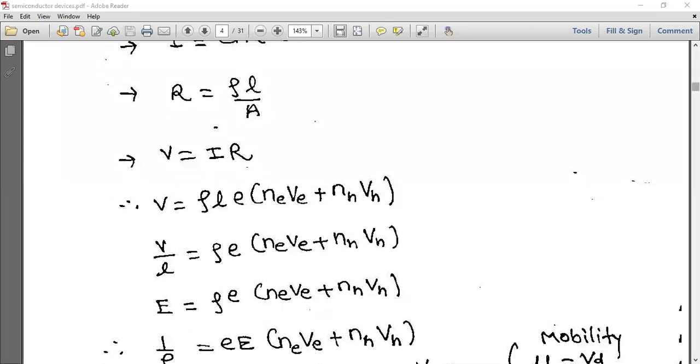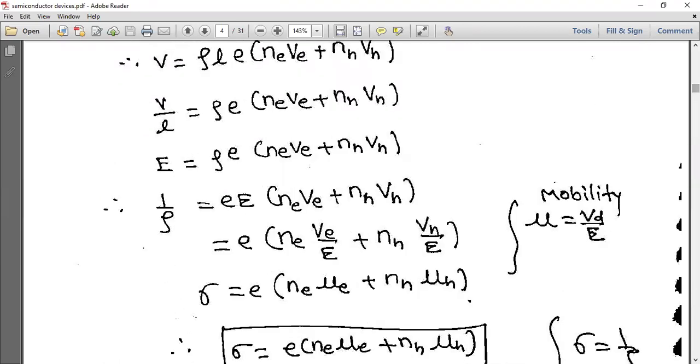Now, see next step what I am doing. Now electric field is rho e (Ne Ve plus Nh Vh). Now this electric field I will transfer here and this rho I will transfer here. So 1 by rho is equal to e into (Ne Ve plus Nh Vh) by capital E. Now again, see this one here, you change one thing.